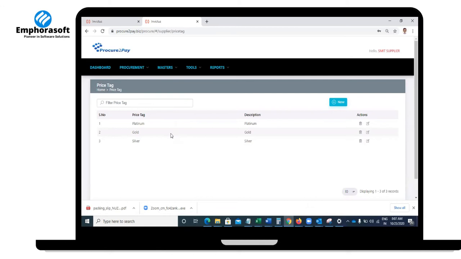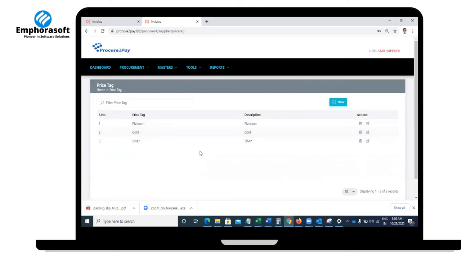For example, out of the customers, maybe 20% are very huge turnover customers, right? For them, you want to give the $10 price. Maybe the rest, 30%, are okay, they are not doing the turnover like these people. So for them, maybe you want to sell at $12, right? And for a few customers, like guest customers, who do very little business with you, you may need to sell the same thing at $14. So like that, we are allowing you to create price tags.